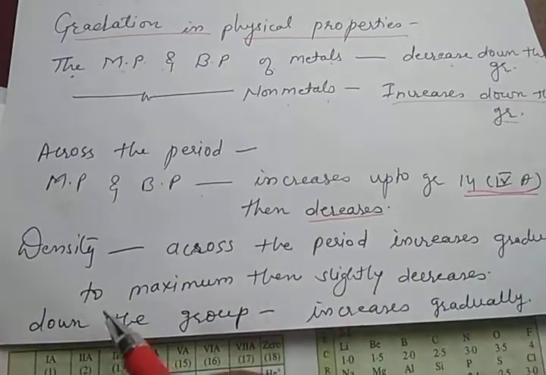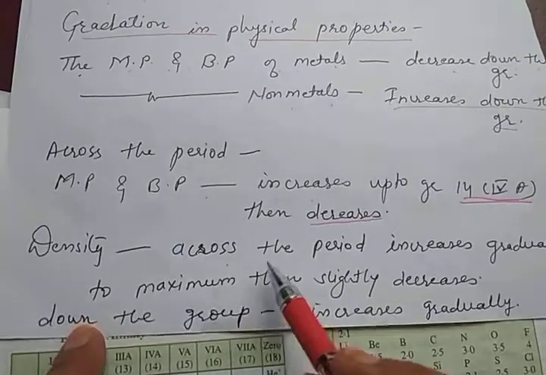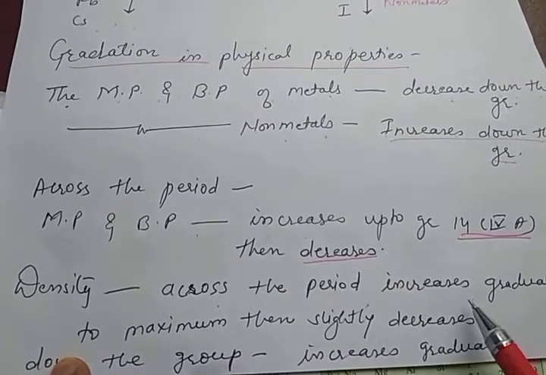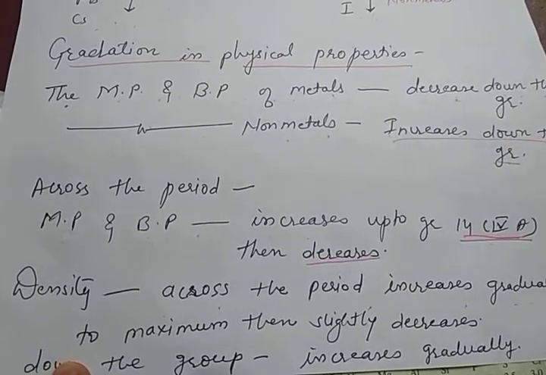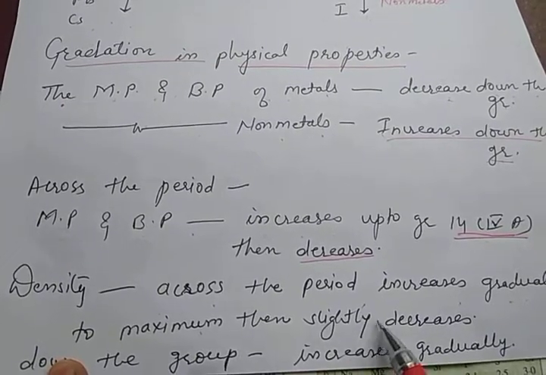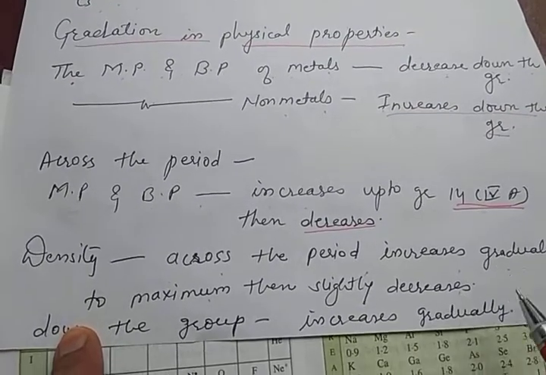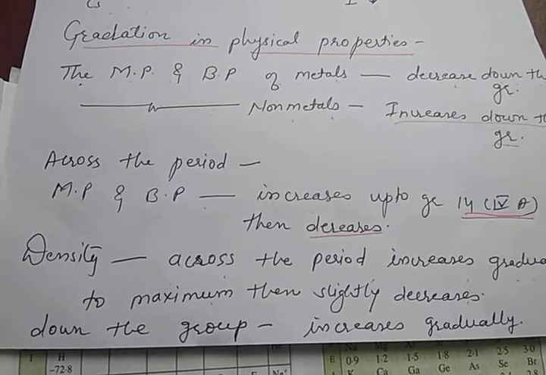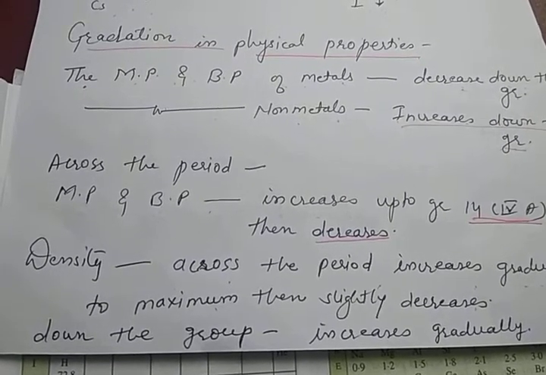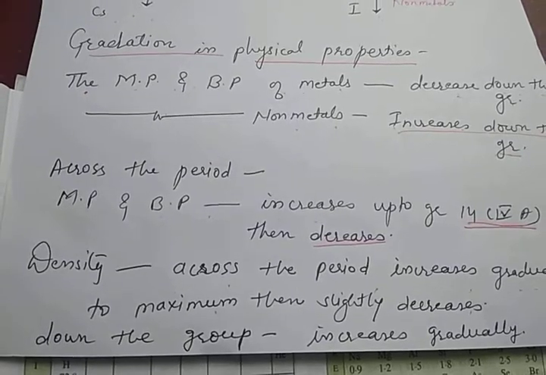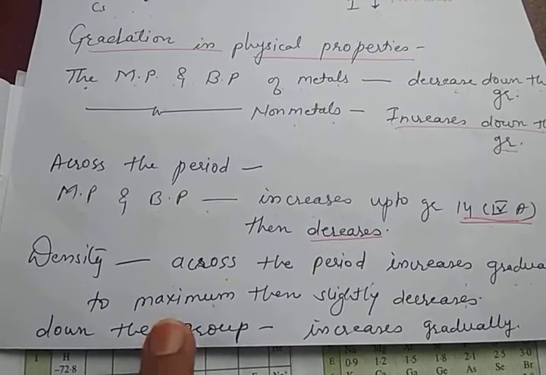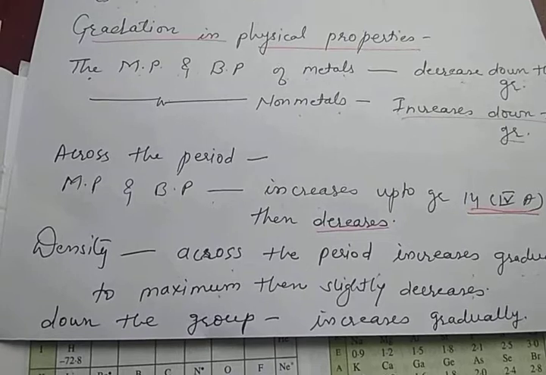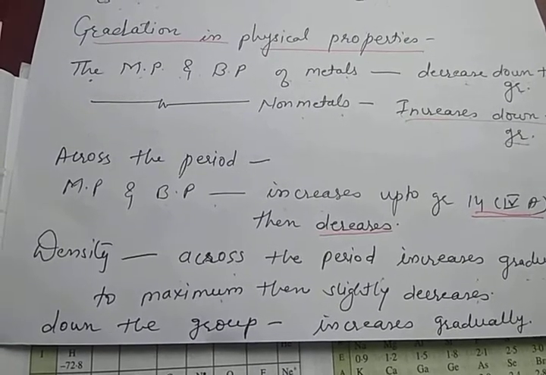Next property is density. Across the period, the density increases gradually to a maximum, and then it slightly decreases, because in the period the starting elements are metals, and when we move from left to right, the non-metallic elements are on the right side, and non-metallic elements have low density.